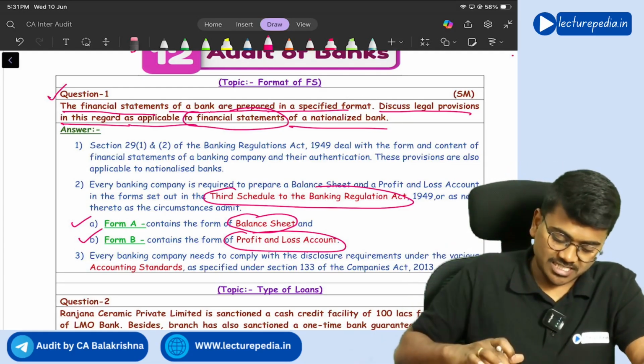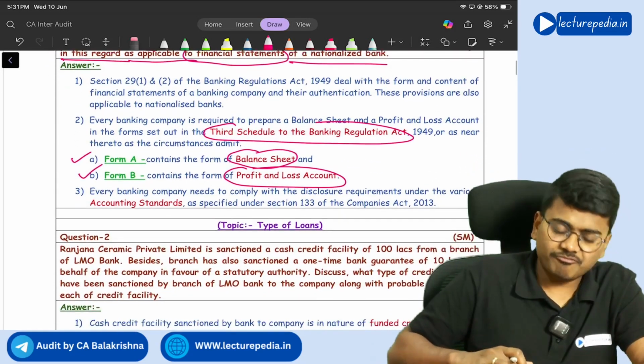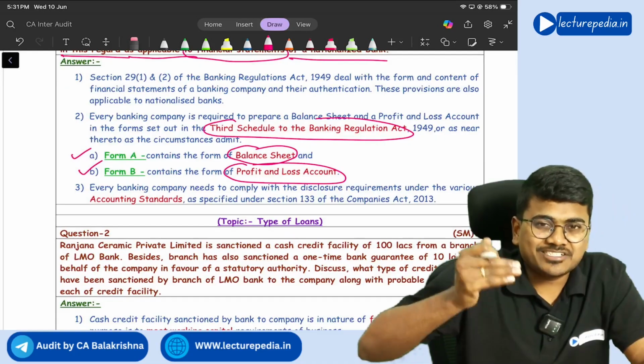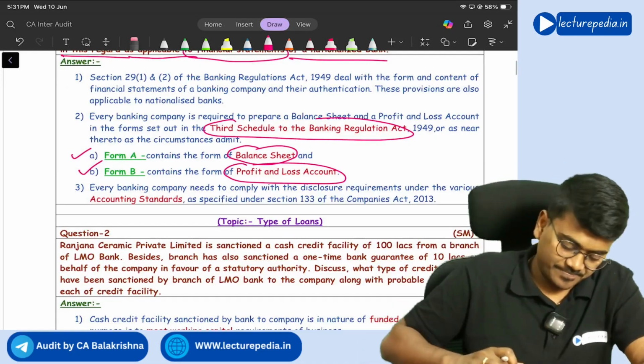So that is with respect to the provisions, legal provisions that are applicable to the financial statements of the banks.